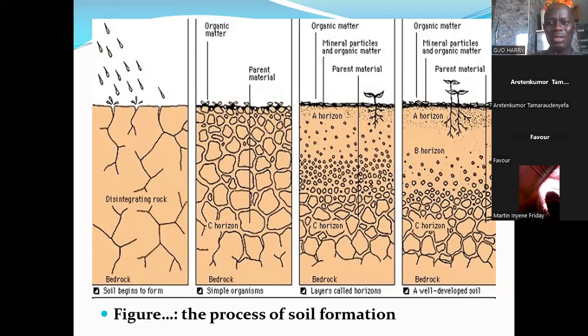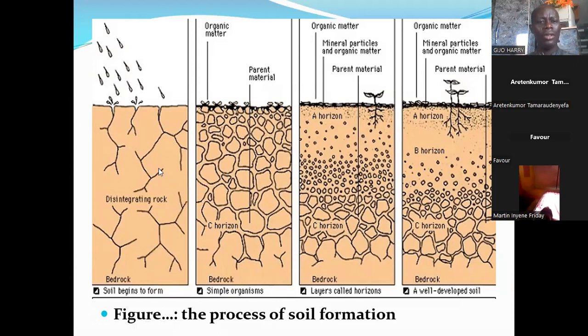Do you know that even the new site in NDU was sand-filled? Earlier, it was just a heap of sand. But now you have grasses, you have trees, you have various strata of the soil being formed. It requires time. If you look at the diagram in the left-hand side, you notice that this soil that was initially deposited has no structure at all. It has no stratification. It doesn't even have other living organisms.